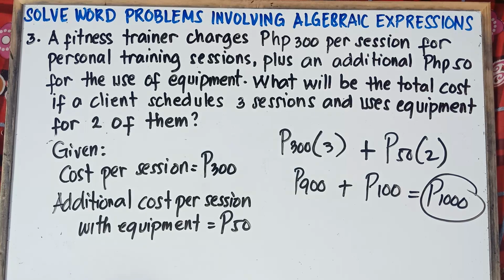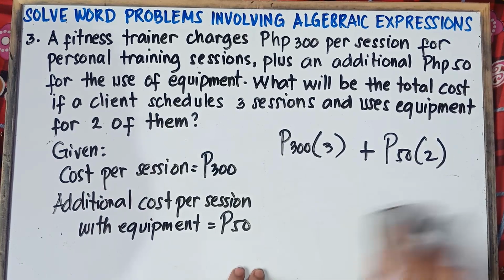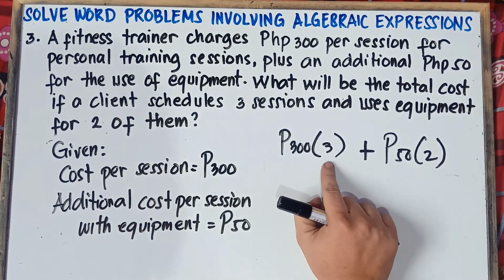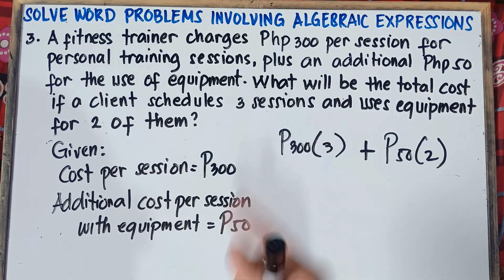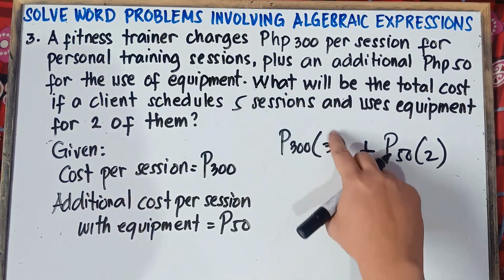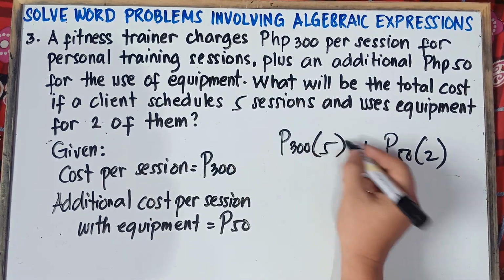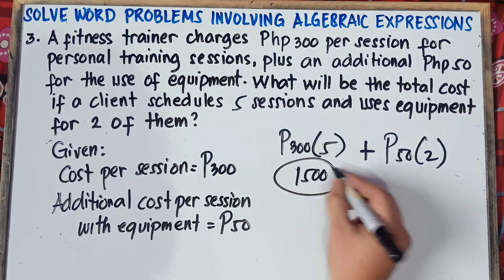But since we need to have the algebraic expression, we let x be the number of sessions, because this number of sessions can vary from time to time. If I say that the client schedules 5 sessions, you simply multiply 300 times 5, and the answer is 1,500.